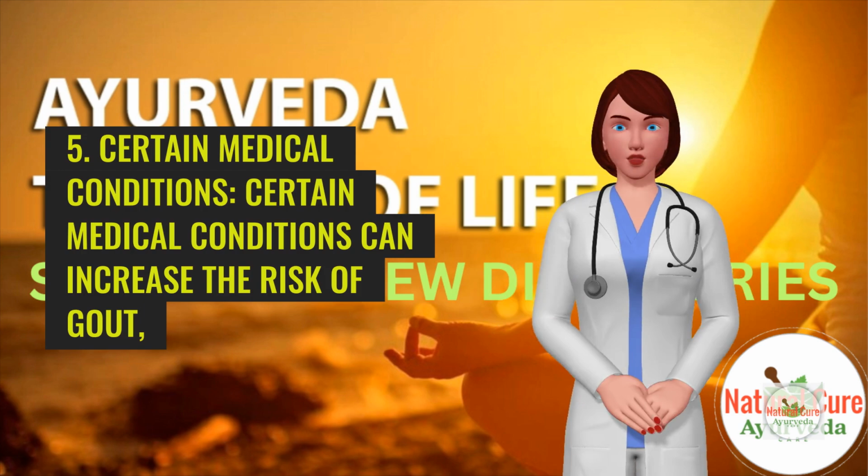Conclusion: gout is caused by a combination of factors, including excessive uric acid production, purine-rich diet, obesity, dehydration, certain medical conditions, and medications. Understanding these causes is essential for implementing effective preventive measures and managing gout effectively. By limiting purine intake, maintaining a healthy weight, staying hydrated, and consulting with a healthcare professional about medications and underlying medical conditions, individuals can reduce their risk of developing gout and manage the condition effectively.